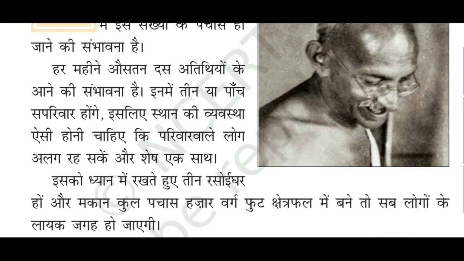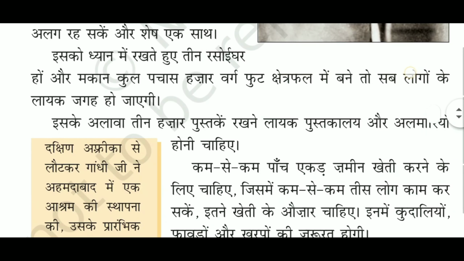The arrangement of the place should be such that the family members can live separately and those who are single should live together. इसको ध्यान में रखते हुए 3 रसोई घर हो और मकान कुल 50,000 वर्ग फुट क्षेत्रफल में बने तो सब लोगों के लिए लायक जगह हो जाएगी.